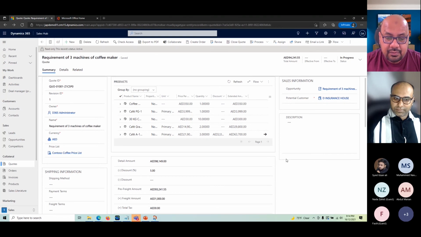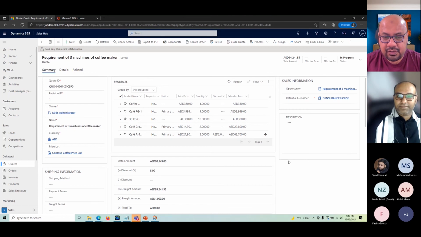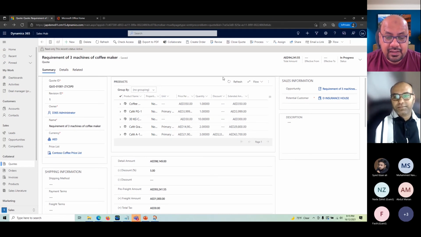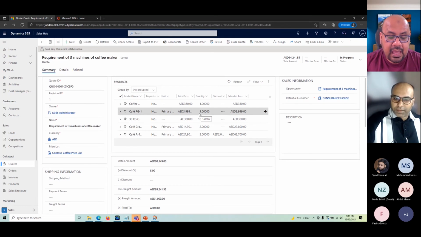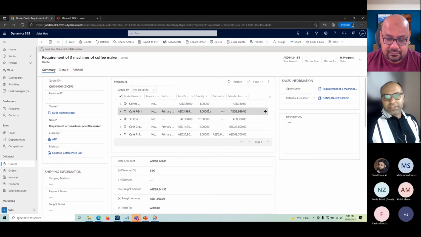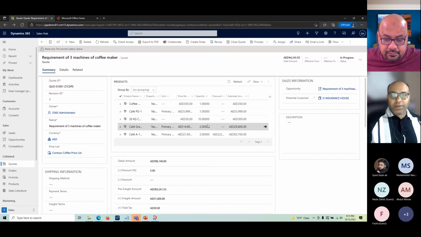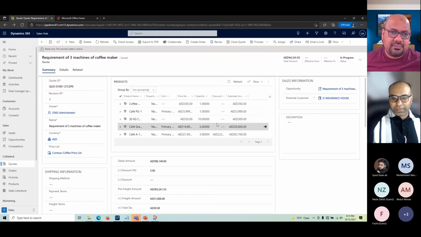But related to the customer, Microsoft also recommends going for the Power Platform portal, the Power Apps portal, which was earlier called the CRM portal. From there, you can give access to the customer, where the customer can see all the quotations published for him, and the customer can review and directly approve, reject, or add some comments. So again, that mechanism has to be configured and developed a bit. The whole page is on the portal.